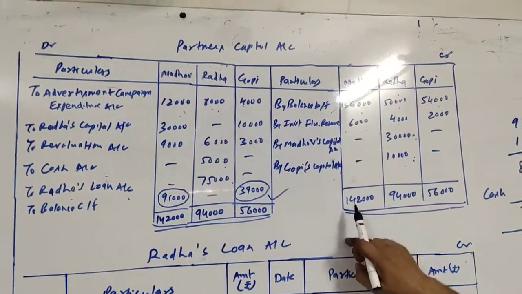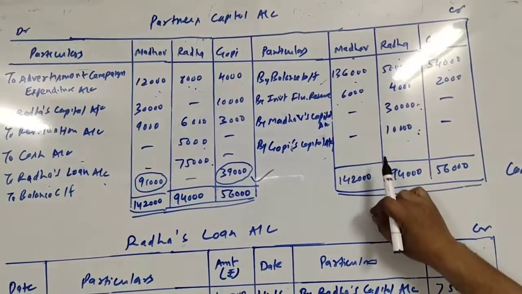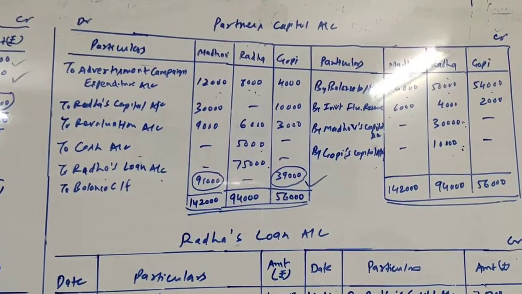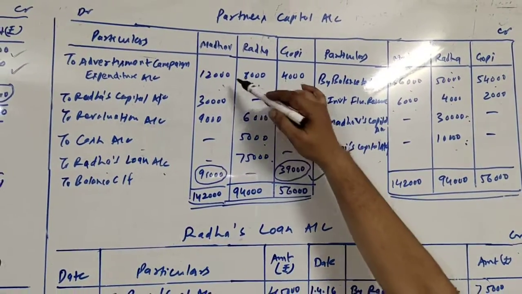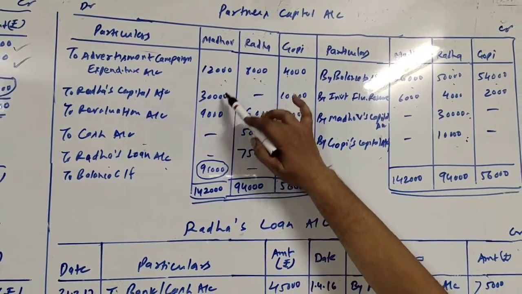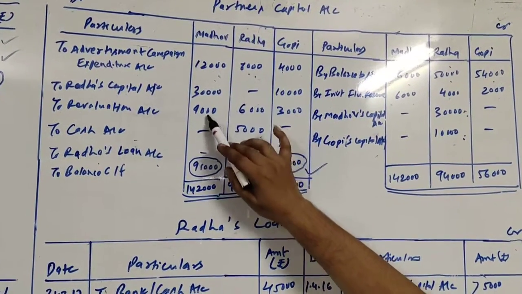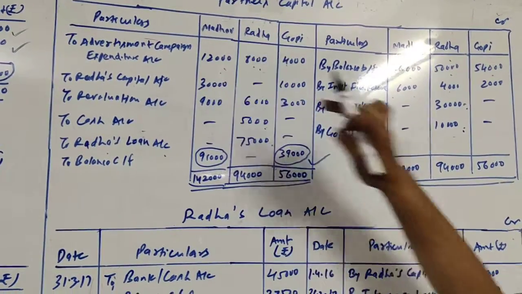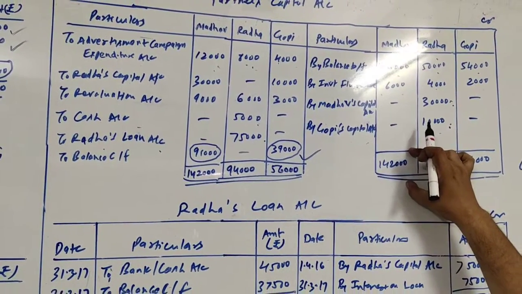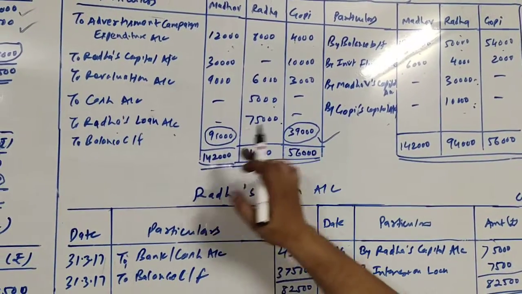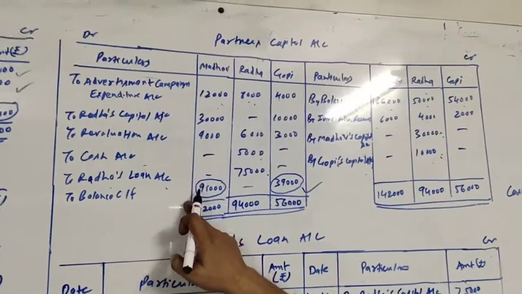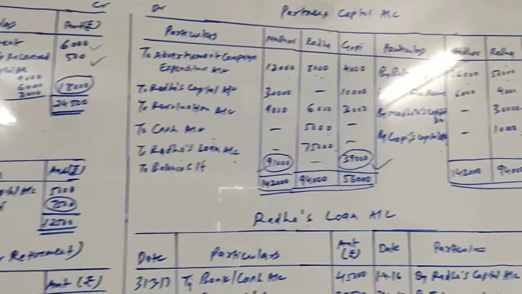Let us talk about Madhav. Madhav, 2 items are there at the credit side. Total is 1,42,000 and debit side there is total of 12,000, 30,000 and 9,000. 42 and 9, 51,000. So 51,000 is the total of debit side, 1,42,000 is the total of credit side. When I find the difference between two, I get 91,000, which is at the debit side. So 91,000 is the closing capital of Madhav.